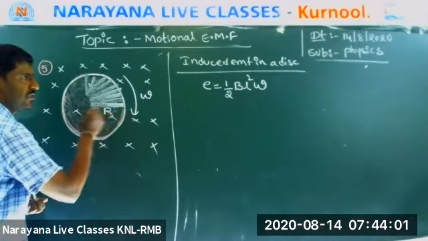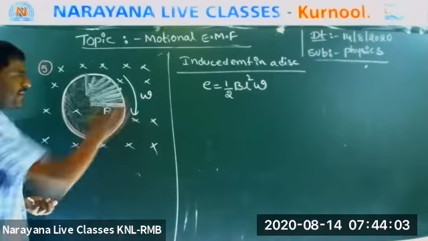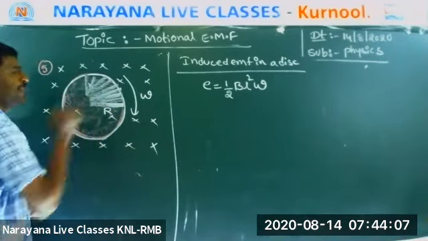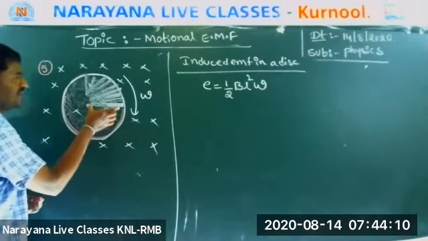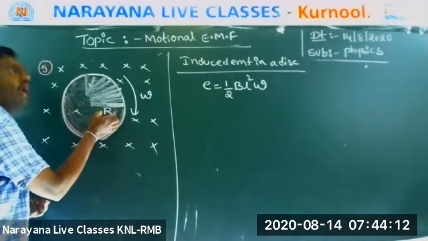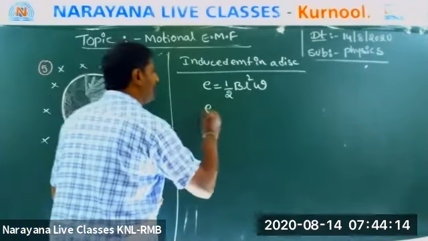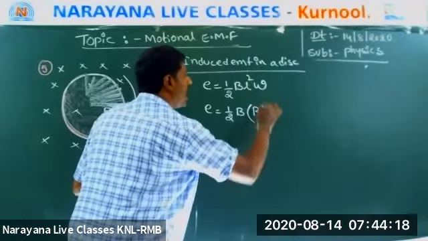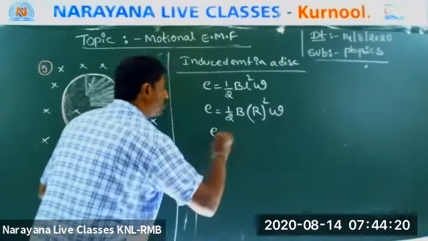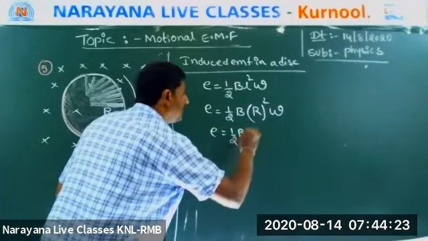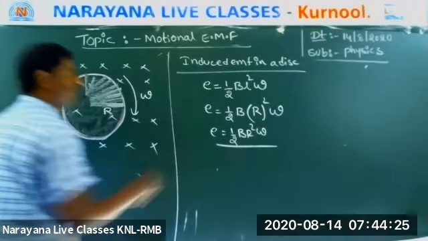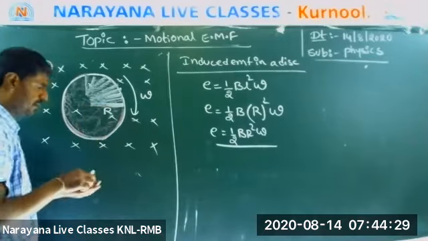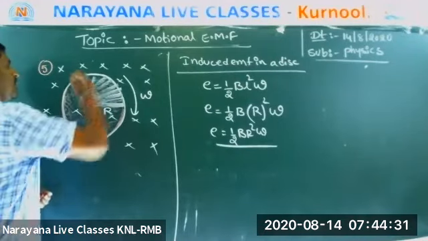Please understand what I am considering. I am assuming this disk is made by bars. This is one bar whose length is r. Now tell me the answer. E is equal to half B, and what is the L? R. So E is equal to half BR square omega. Everyone listen, this is the EMF induced in one bar. But we have so many bars.